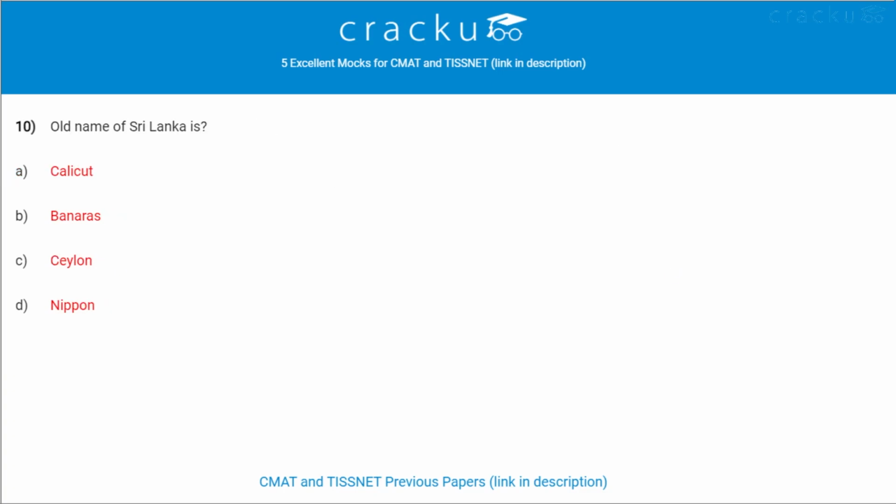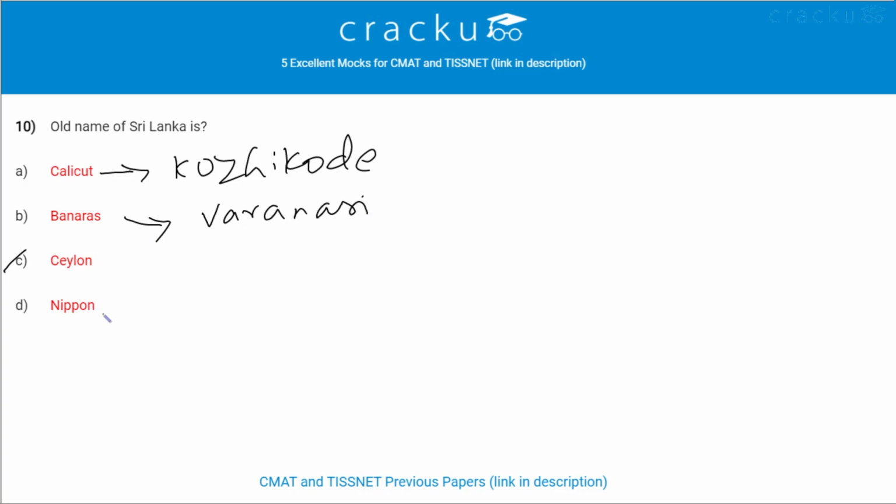Next question. Old name of Sri Lanka is? Old name of Sri Lanka is Ceylon. Calicut is the old name of Kozhikode. Benares is the old name of Varanasi or Kasi. Nippon is the old name of Japan.